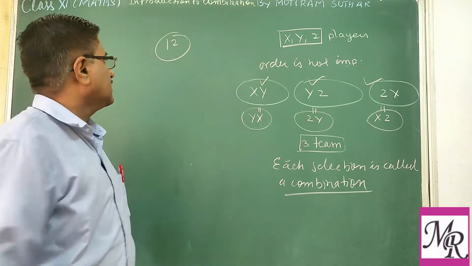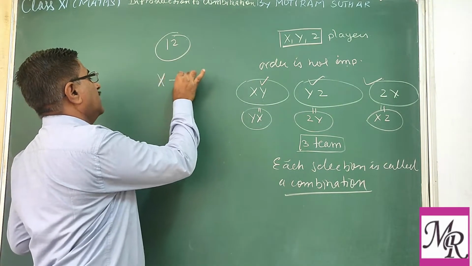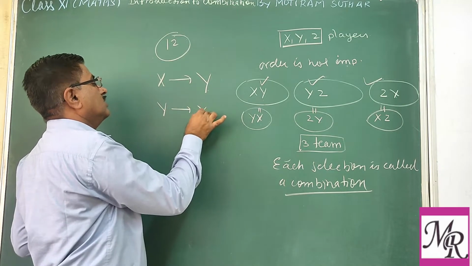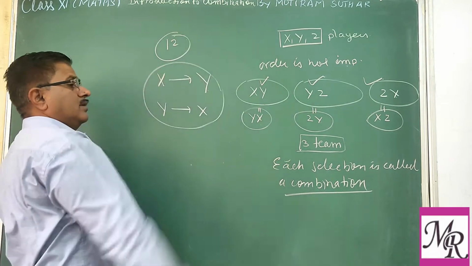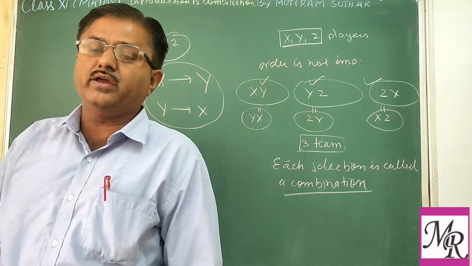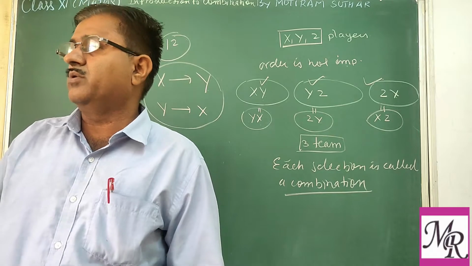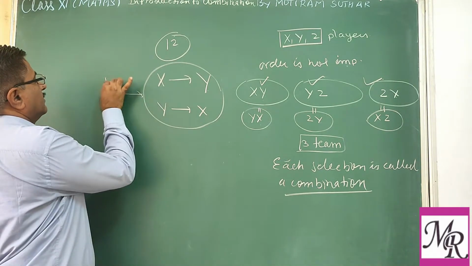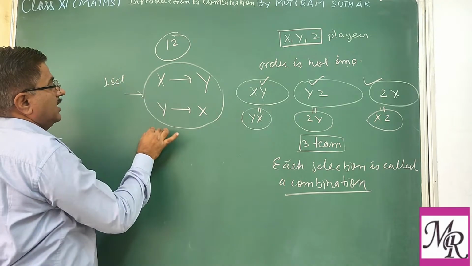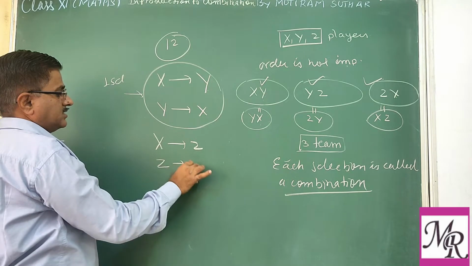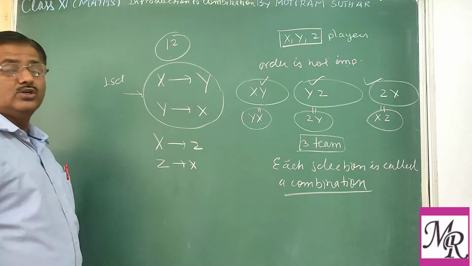Suppose person X shakes hands with Y, or Y with X, both are the same. That is only one way. This is one selection. Similarly, X with Z, or Z with X, that is also one way.